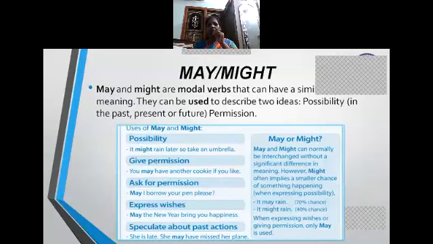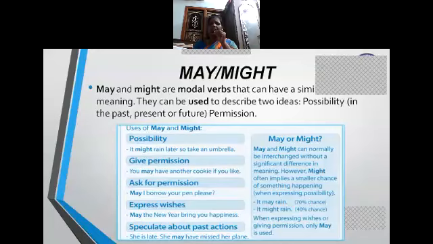When expressing wishes or giving permission, only may is used. It is clear, children? When you're asking or giving permission, you use, you may go now. And for wishes, may God bless you. May God shower his gentle rain on you. So these are all blessings.